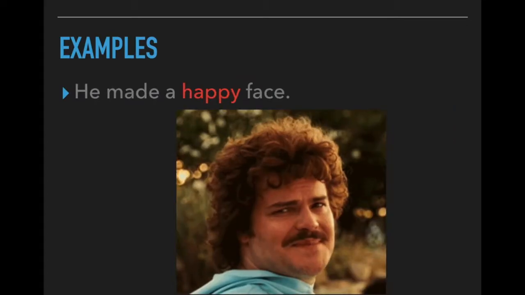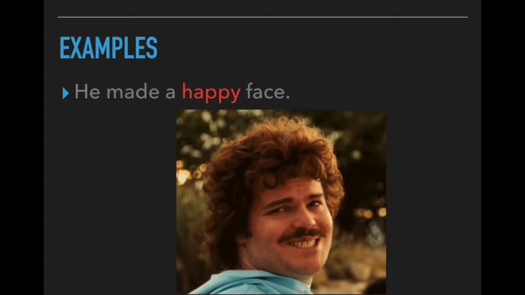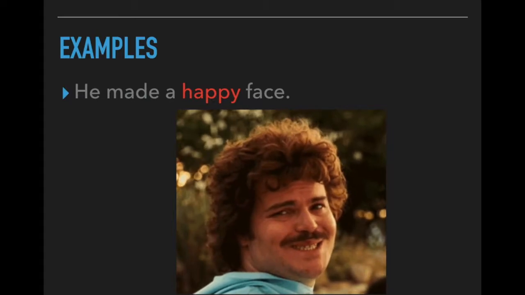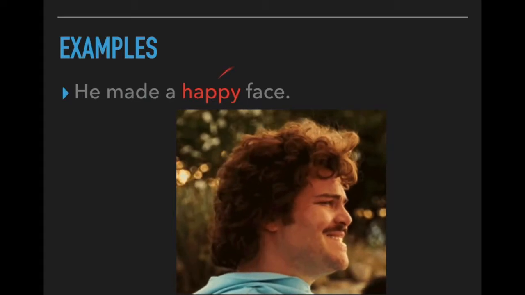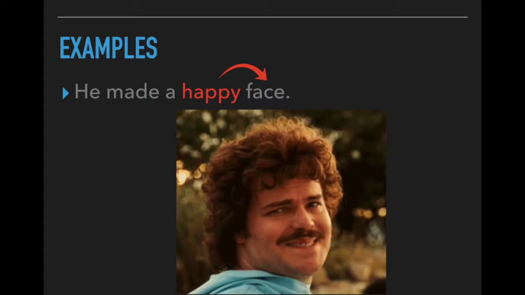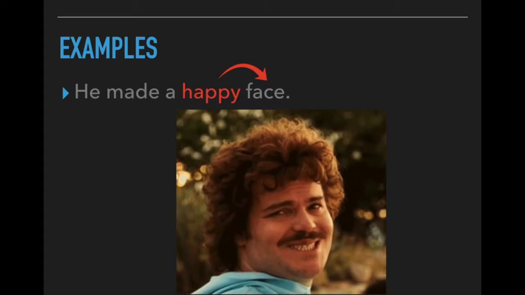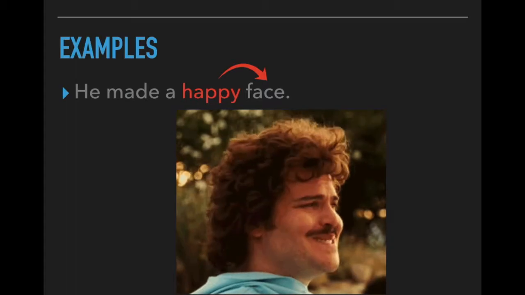And one final example, he made a happy face. Here, the word happy describes the word face. What kind of face did he make? A happy one. Those are adjectives.